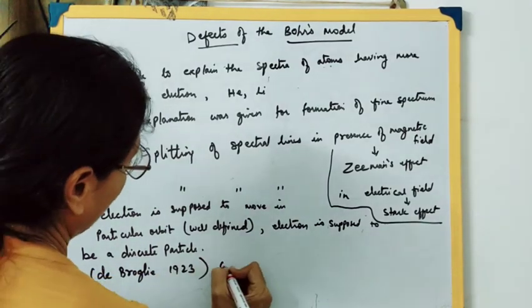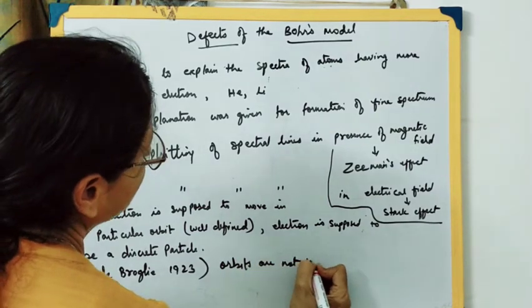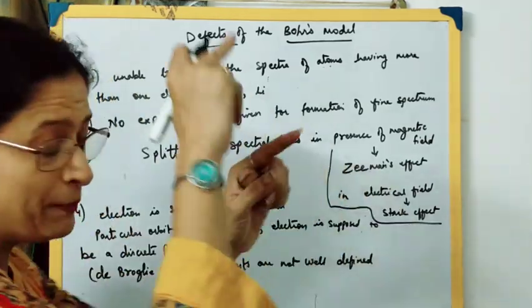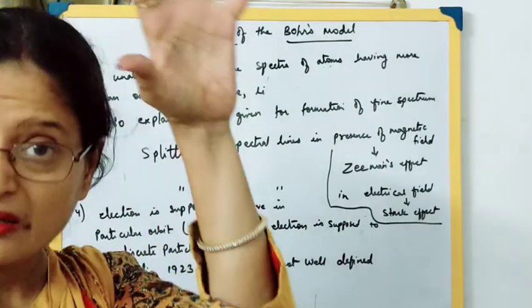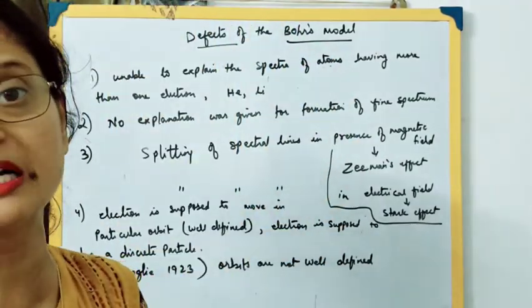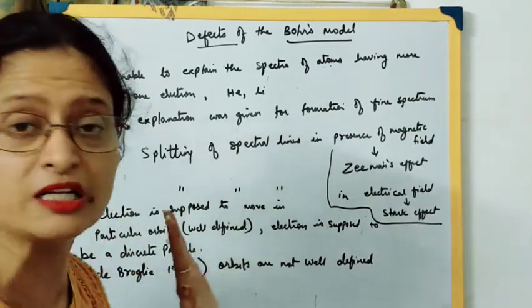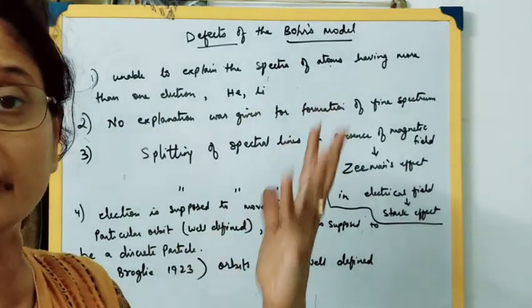Well-defined orbits means very pronounced orbits, as in the Bohr's model, but de Broglie says the electron can be somewhere around the nucleus, but where it is we don't know.